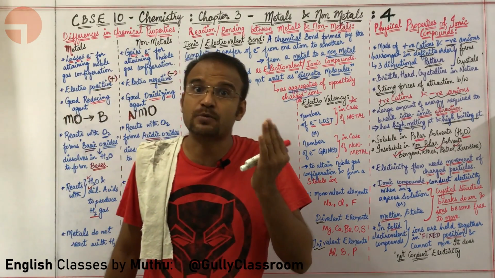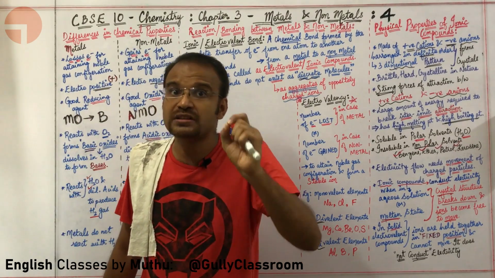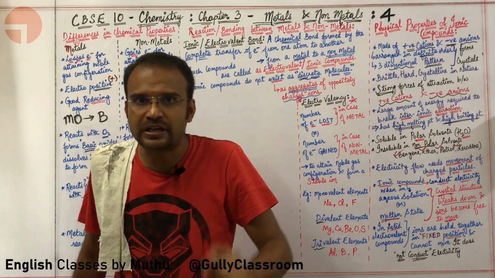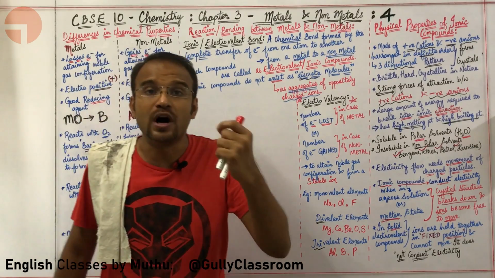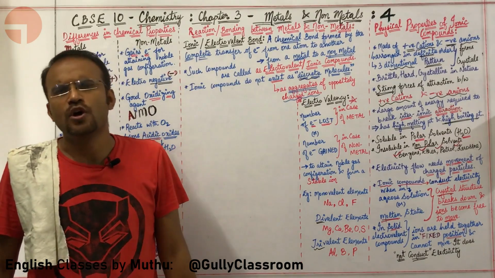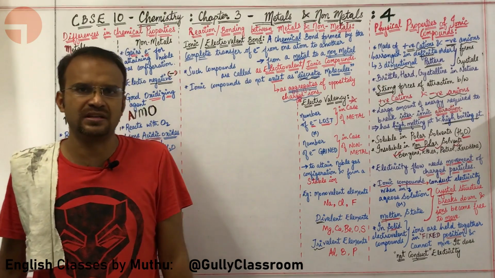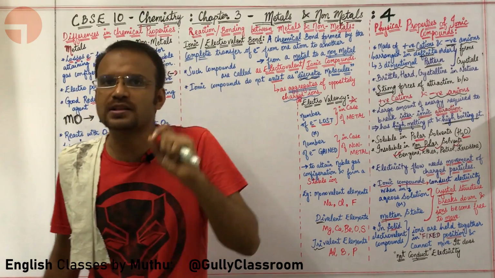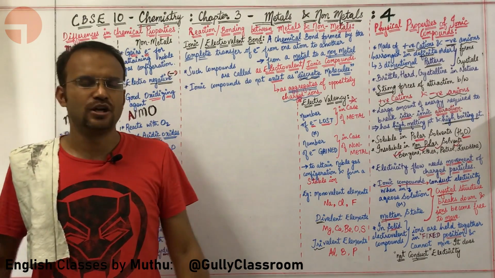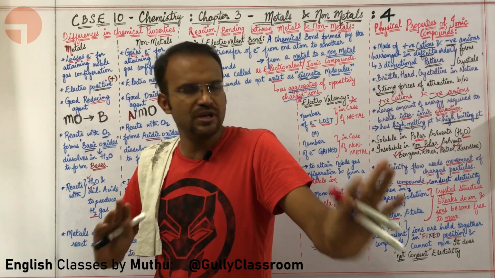Then we studied the chemical properties of non-metals, how non-metals react with oxygen, and we saw the reason why non-metals do not react with water and dilute acids. We also studied how non-metals react with hydrogen, and how non-metallic oxides, not non-metals but non-metallic oxides, react with water. We have studied the chemical properties of metals and of non-metals.